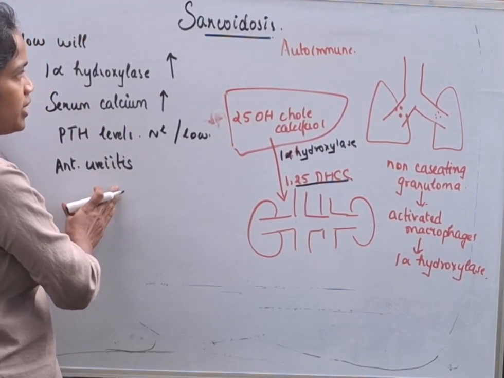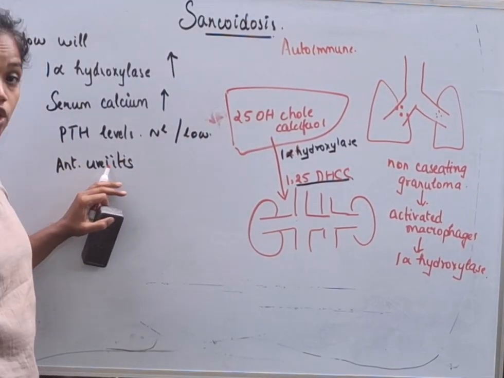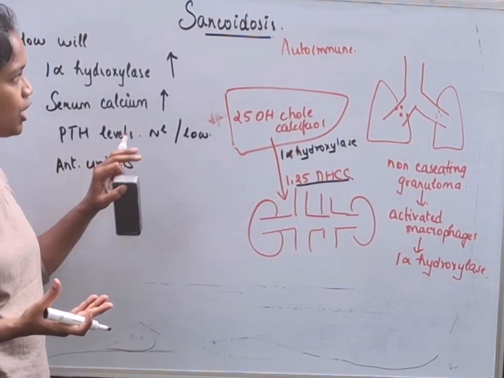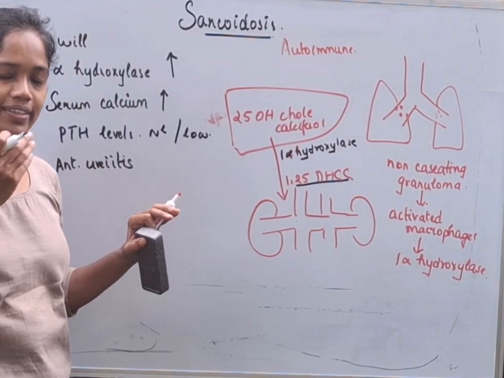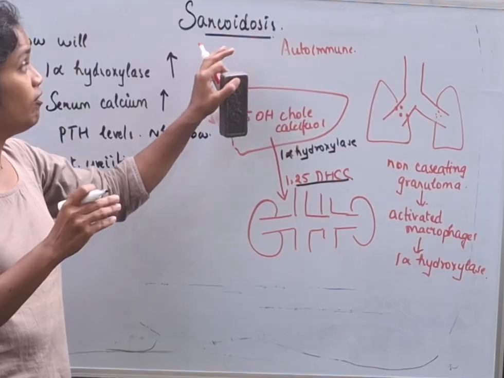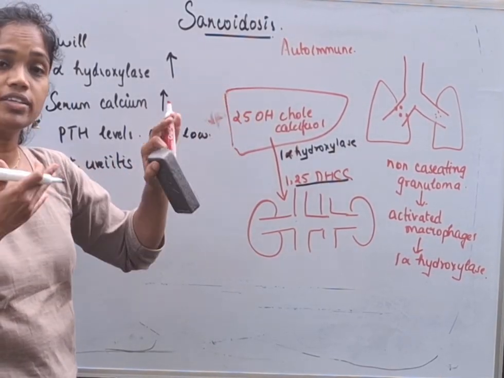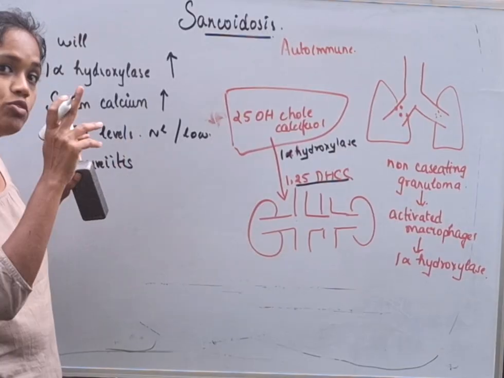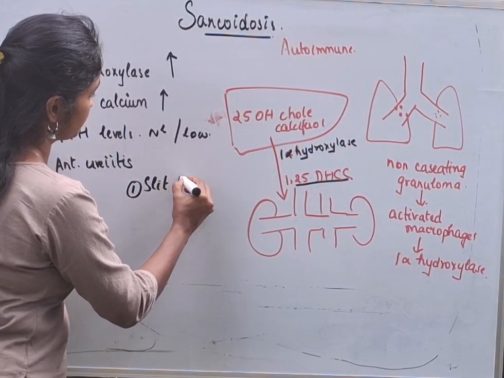What happens to uveitis? Since this is an autoimmune condition, it is also associated with uveitis. Sarcoidosis is also associated with uveitis. Therefore, we can see inflammatory cells in the anterior uvea. Therefore, when patients with sarcoidosis present, sometimes in questions they can ask you what is the next step. The next step is also to check for the eye, which is done by slit lamp examination.